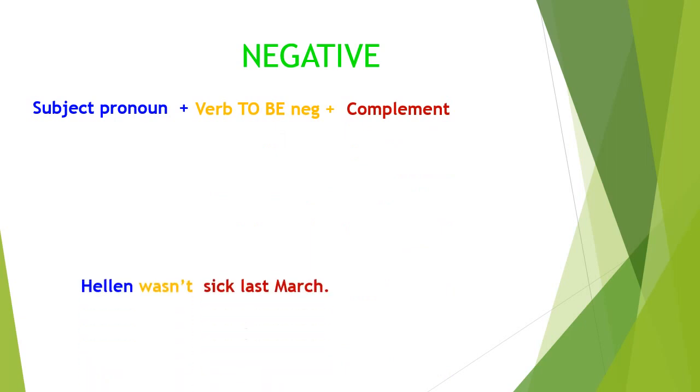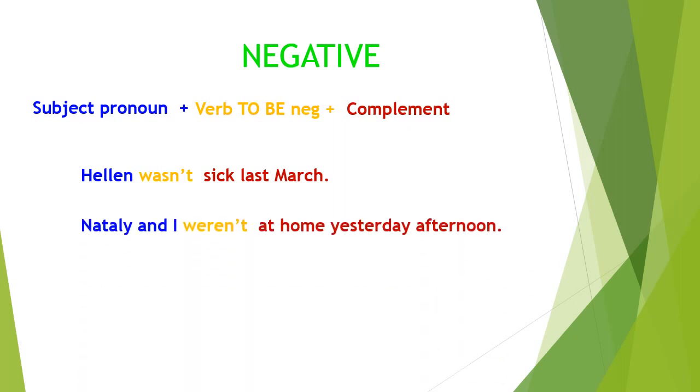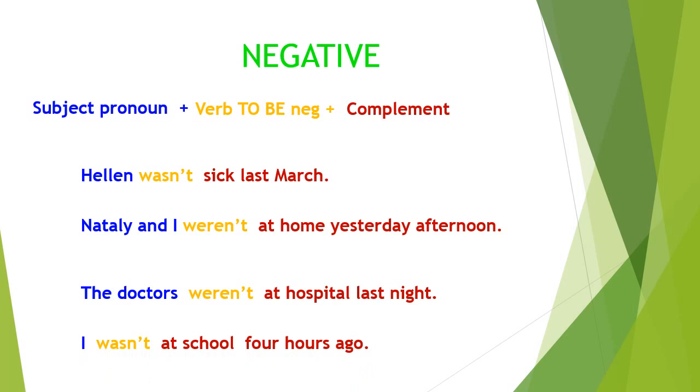Okay? For example, Helen wasn't sick last March. Wasn't. Natalie and I weren't at home yesterday afternoon. Okay? Natalie and I, two persons. Okay? Don't forget. The doctors weren't at the hospital last night. Doctors, plural. I wasn't at the school 4 hours ago. Okay? So in this case, you use, please, the contraction. The structure is first subject pronoun, verb to be negative, and the complement.